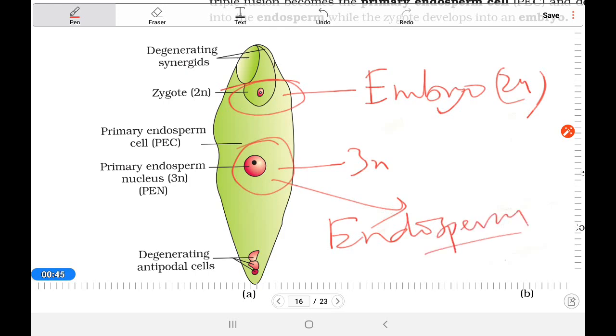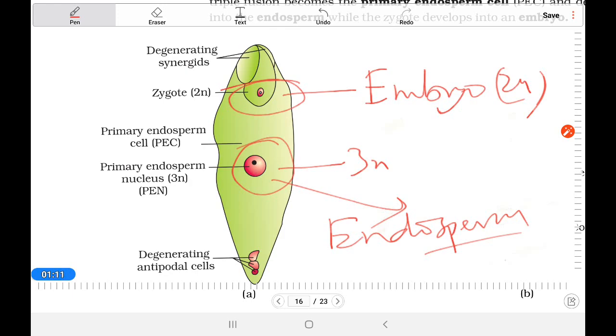Okay, so now we will discuss the post-fertilization events. You know that it is fertilized two times, so it is called double fertilization. So embryo and endosperm will now develop. It will form the seed.